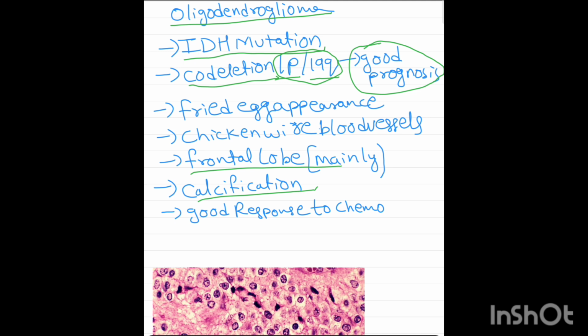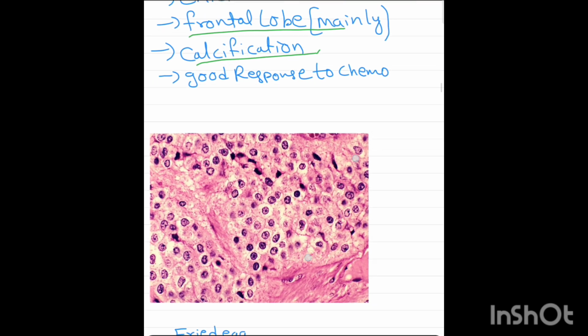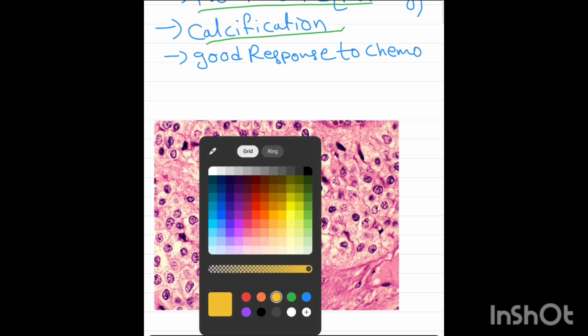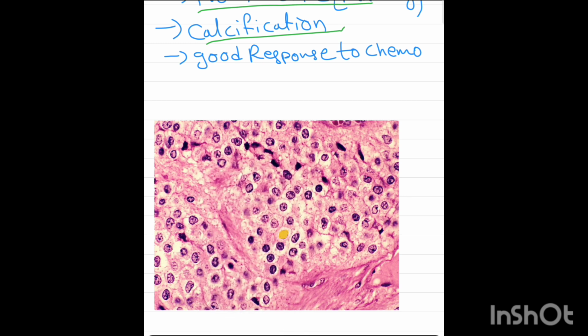Microscopically, here you can see the image, fried egg appearance. Centrally there is the nucleus, which I am marking with yellow color, and peripherally there is a halo, which I am marking with white color.